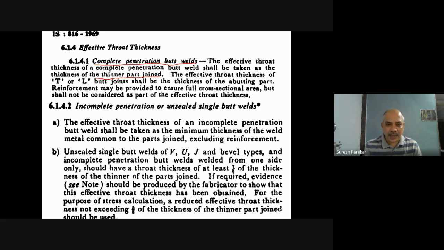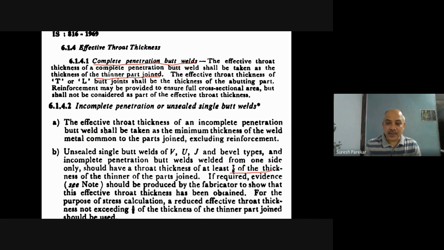Here they have clearly mentioned unsealed single butt welds of U, V, J, and B weld types. Incomplete penetration butt welds welded from one side only should have a throat thickness of at least 7/8 of the thickness of the thinner part joint. If required, evidence should be produced by the fabricator to show that this effective throat thickness has been obtained.